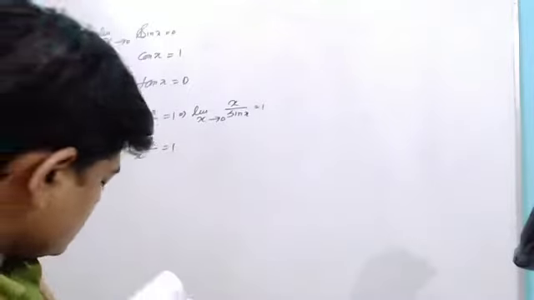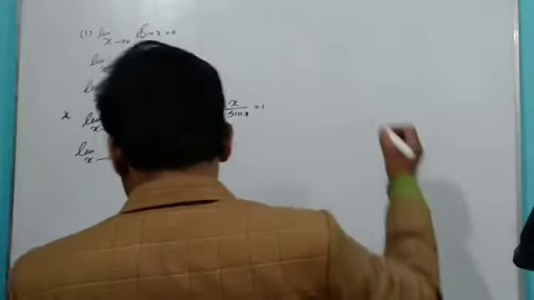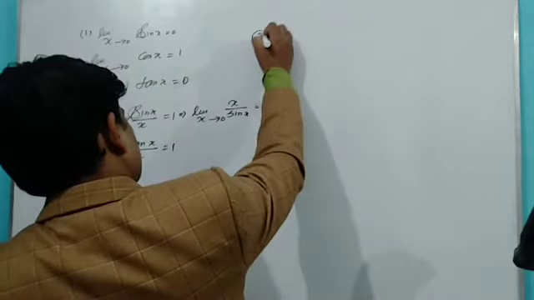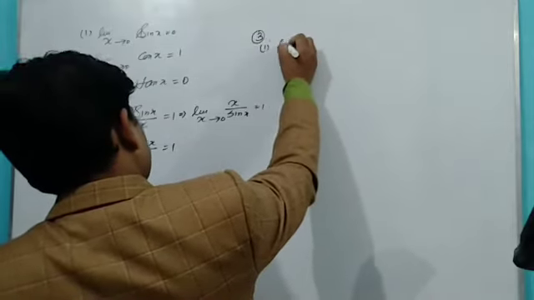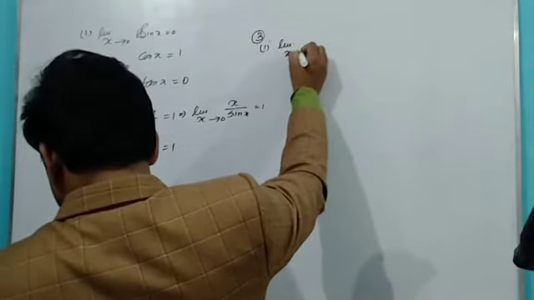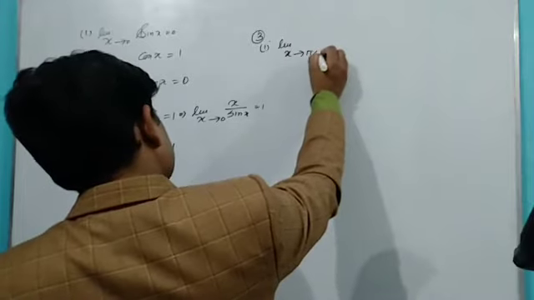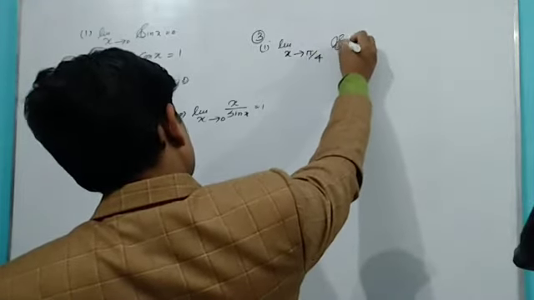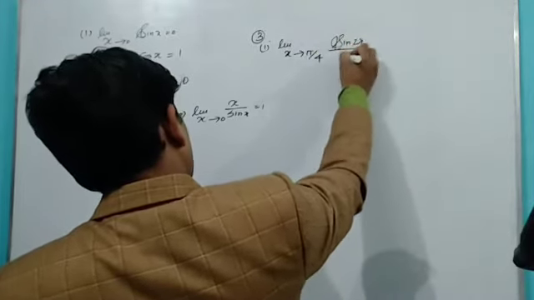That's why I discuss. And let me do some questions from question number 1 to 2, 3 and 4. Question number 3 only you can see. First part is there, limit x tends to pi by 4 and sin 2x upon x.